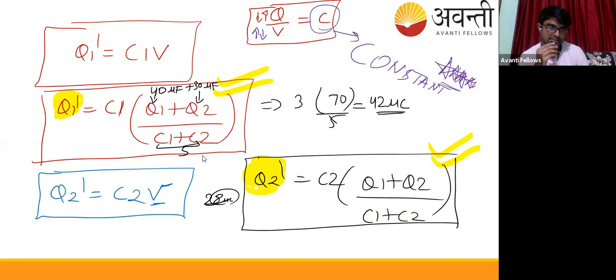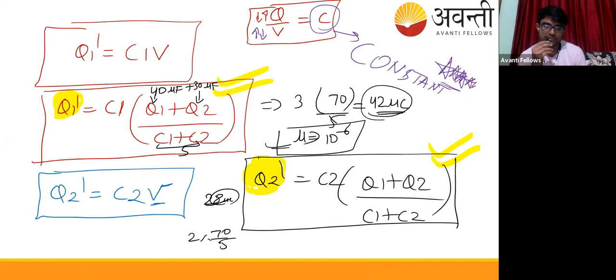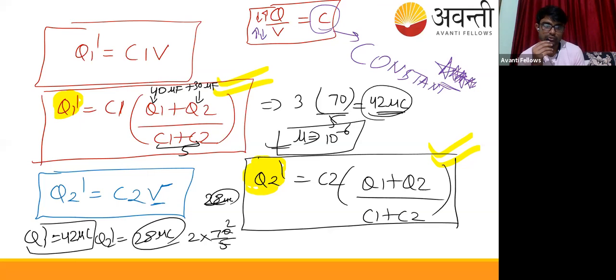Yes sir, Anita is saying yes sir, that's great. Kiran has texted the answer. Okay, good. Harsh got it. Kiran got it. So these will be the answers. Basically, micro stands for 10 to the power minus 6. Remember this thing, micro is equivalent to 10 to the power minus 6 unit. So one answer will come out to be 42 microcoulomb, and the other is 70 by 5 times 2, which is 28. So 28 microcoulomb is Q2 dash, and Q1 dash comes out to be 42 microcoulomb. Those who got this answer are in the right direction.